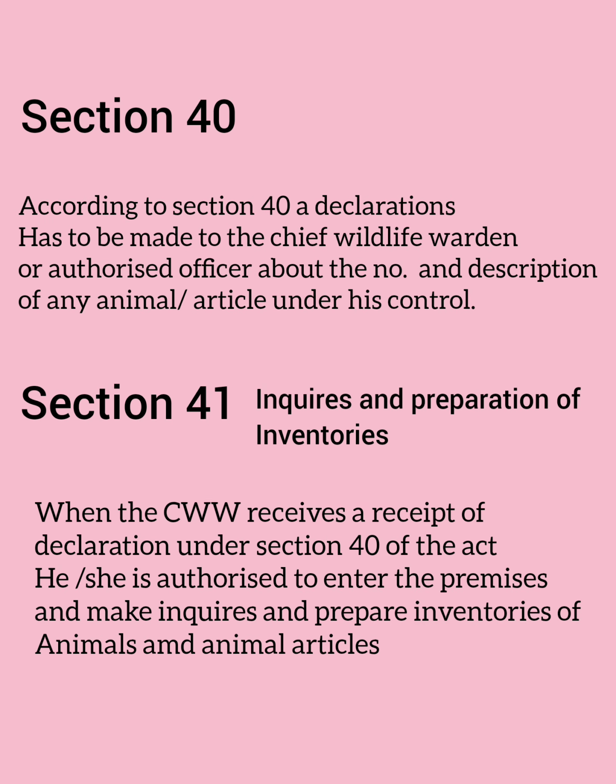Section 40 talks about the declaration. According to section 40, a declaration has to be made to the chief wildlife warden or the authorized officer about the number and descriptions of any animal or article. Section 41 deals with the inquiry and the preparation of inventories. The authorized officer will enter the premises of the person who has given such a declaration and make an inquiry.